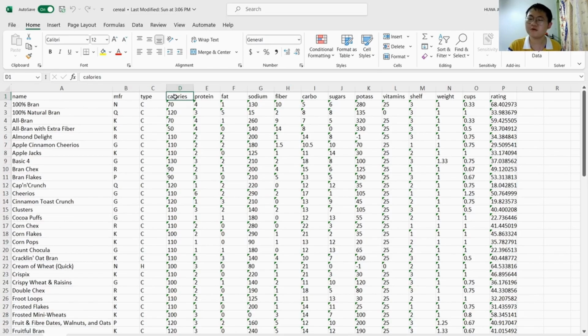Following up, we continue with the variable fiber, which is the dietary fiber in grams per serving, carbo, which is the complex carbohydrates in grams per serving, sugars, which is the sugars in grams per serving, potassium, which is potassium in milligrams per serving, vitamins, which is the vitamins and minerals, shelf, which is the placing of the cereal, weight, which is the weight of one serving in ounces, cups, which is the cups per serving, and rating, which is the rating of the cereal.